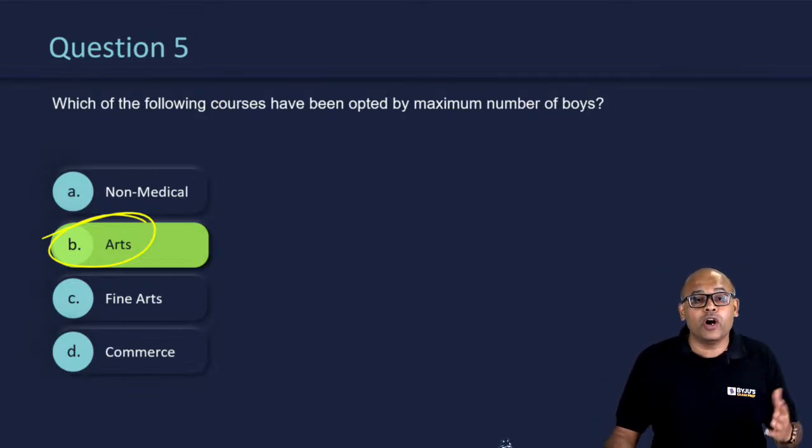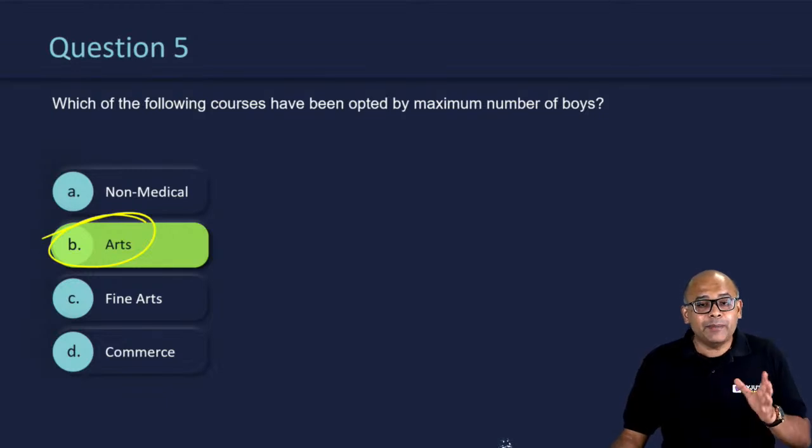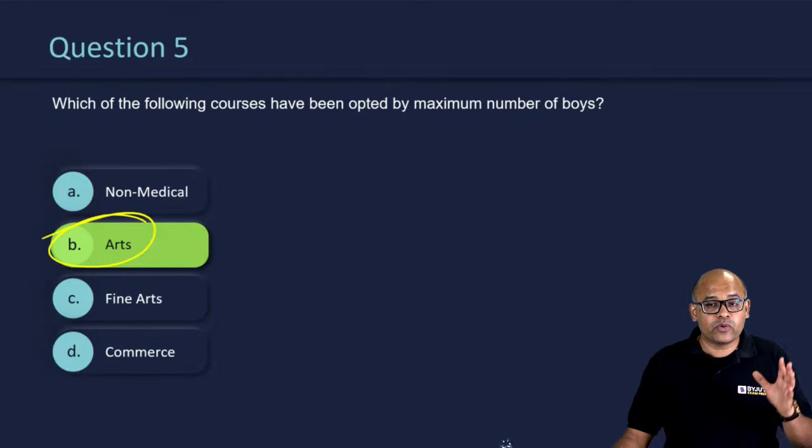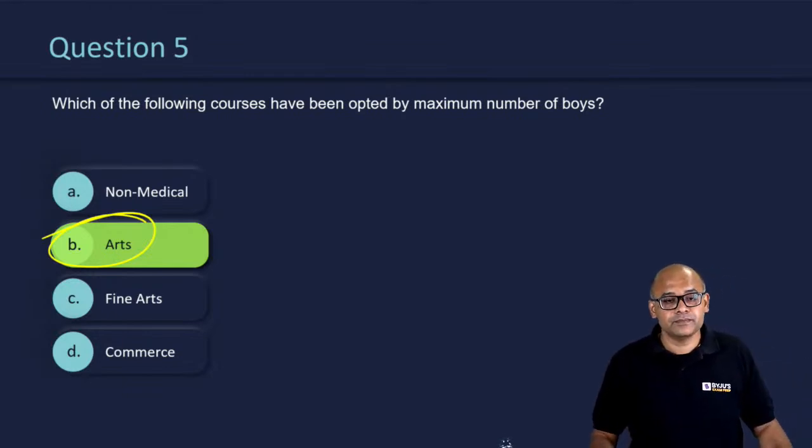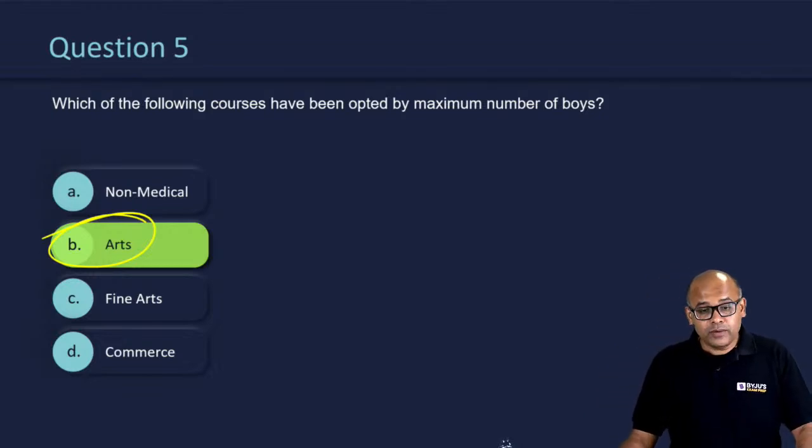I don't know how many of you got all 5 correct. Can I quickly see? Anybody who got all 5 correct? Quick response. We don't have too much time, so I have to quickly move on. Anybody who got all 5 correct? Okay, looks like none. Let's move on.